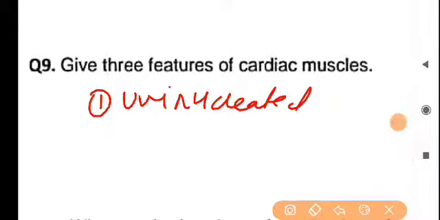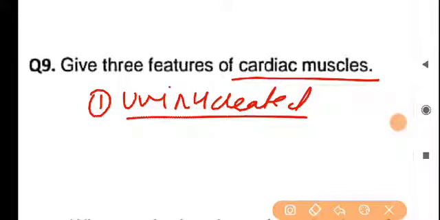What do you mean by uninucleated? The cells or tissue that carry only one nucleus are called uninucleated. So uninucleated tissue is the characteristic of cardiac muscles. So cardiac muscles are uninucleated. Now the second term regarding the cardiac muscles, these are